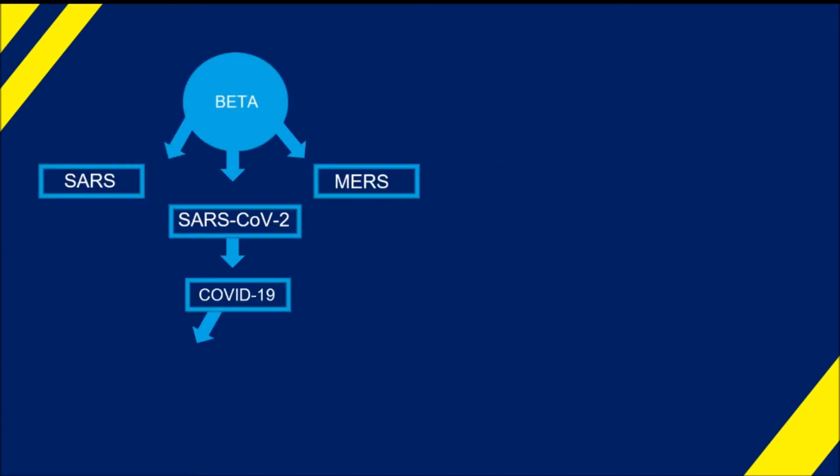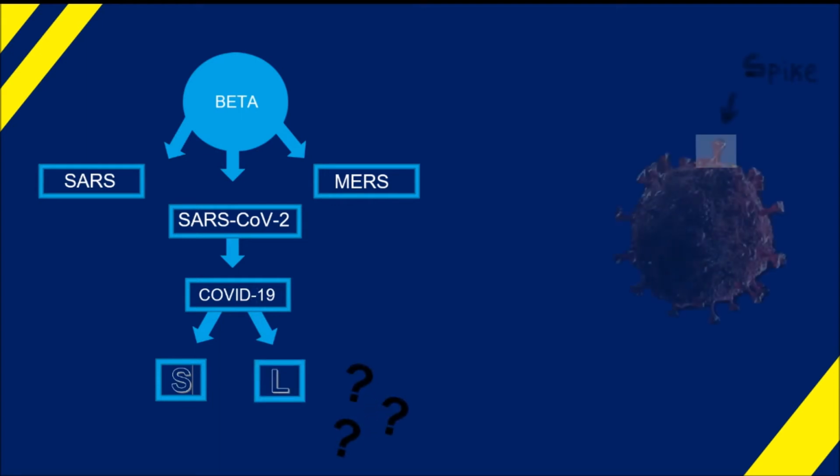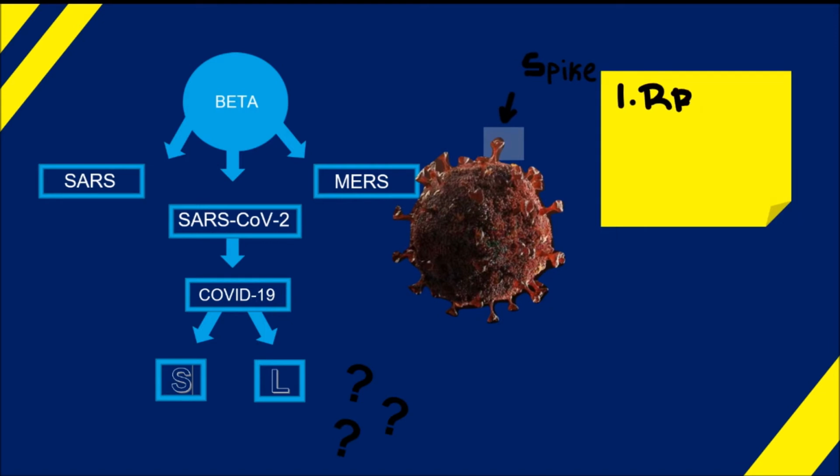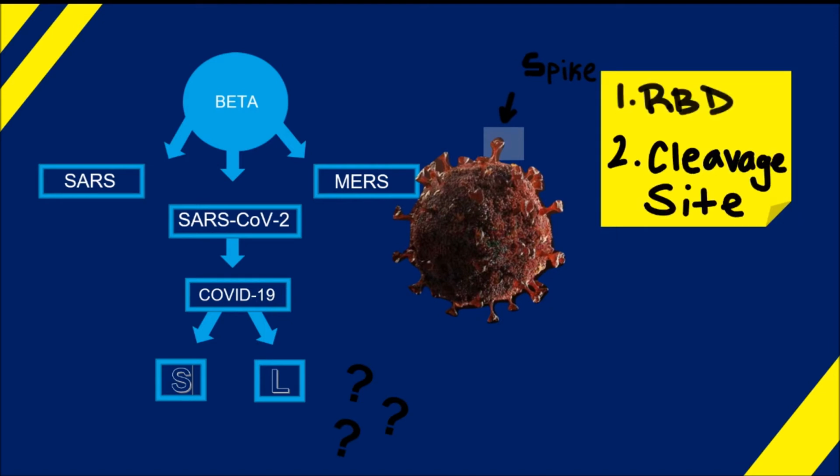COVID-19 is the disease caused by SARS-CoV-2. COVID-19 has two strains, the S strain, the ancestral strain, and the L strain, the mutated strain. The difference lies in the protein spikes. Protein spikes have two important properties, receptor binding domain and cleavage sites.